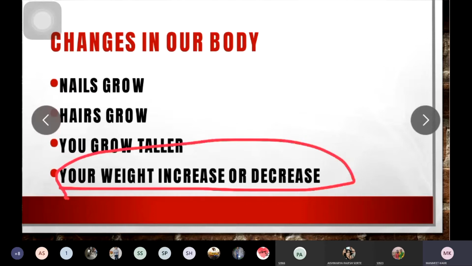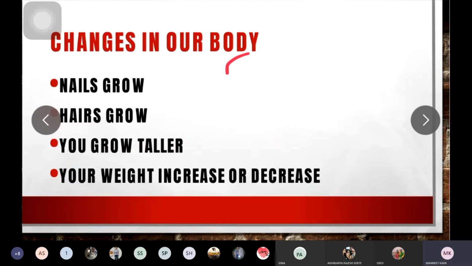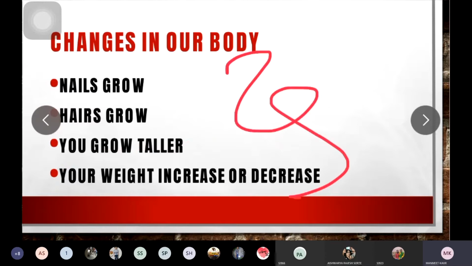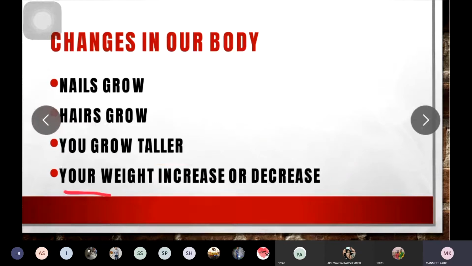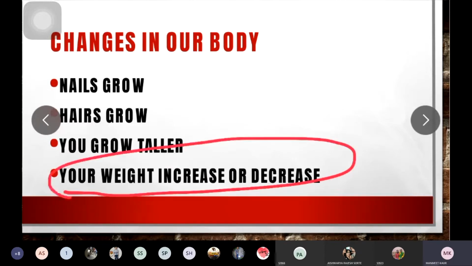Increase and decrease in your weight is also a type of change that is undergoing in our body. So these are the changes that come in our body very commonly.